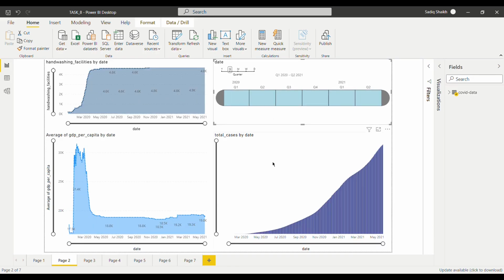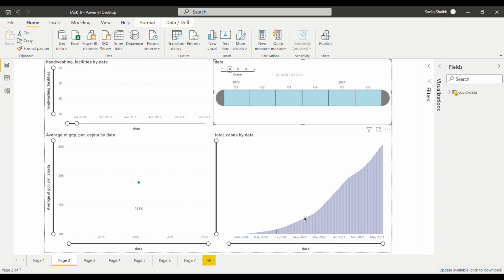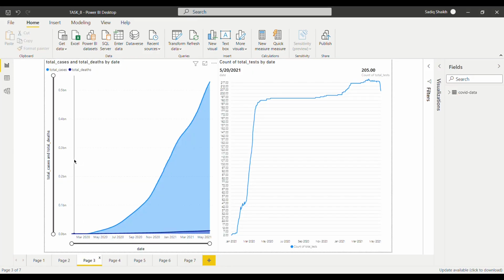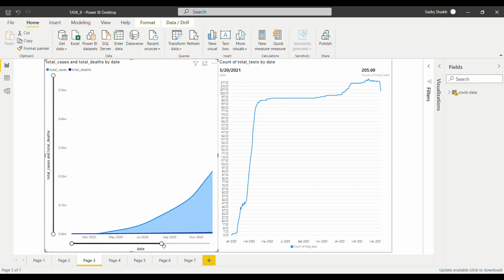Okay, moving toward this, here's the total cases by date. So here's the count of cases. As you can see, the count of cases is drastically increasing from May 2020 to September and November and it goes on. Then after this, here is total cases by total deaths. Here the total number of cases is rising, and as you can see, the total number of deaths is slightly rising. Initially, the total number of deaths was not much, but as time goes, the number of deaths used to increase. Coming to here, here's the count of total tests and the total count of tests by dates.